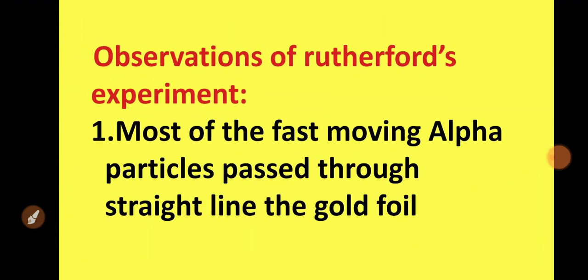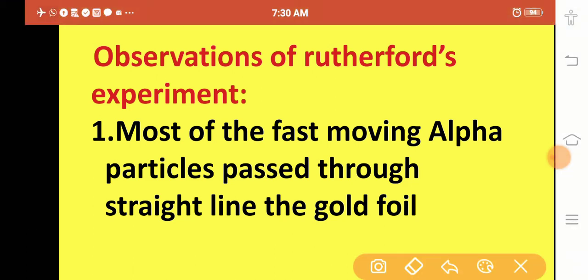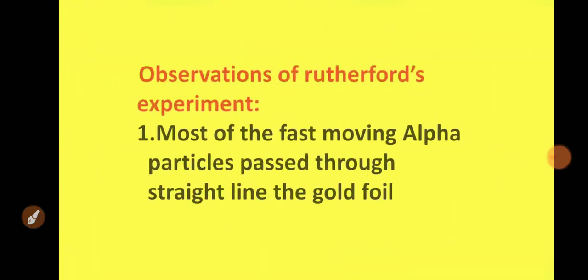Now the observations of the Rutherford experiment. First, most of the fast moving alpha particles pass through the gold foil in a straight line.